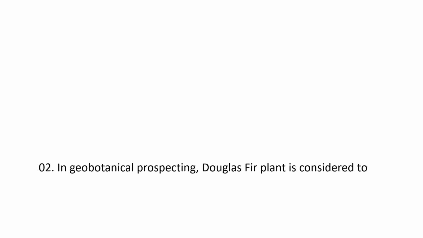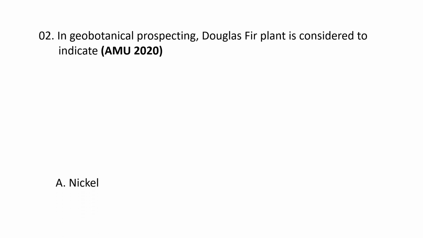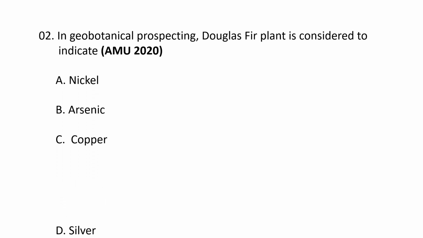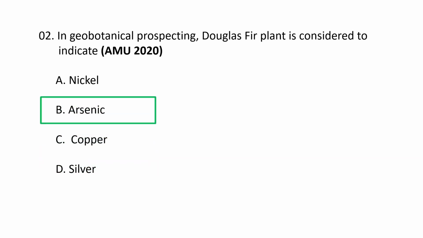Next question. In geobotanical prospecting, Douglas fir plant is considered to indicate A. Nickel, B. Arsenic, C. Copper and D. Silver. The correct option goes as B. Arsenic. The Douglas fir plant is used in geobotanical prospecting to indicate arsenic because its ash can show high concentration of arsenic in areas with underlying mineralization, acting as a pathfinder element even when soil samples show little or no anomaly.